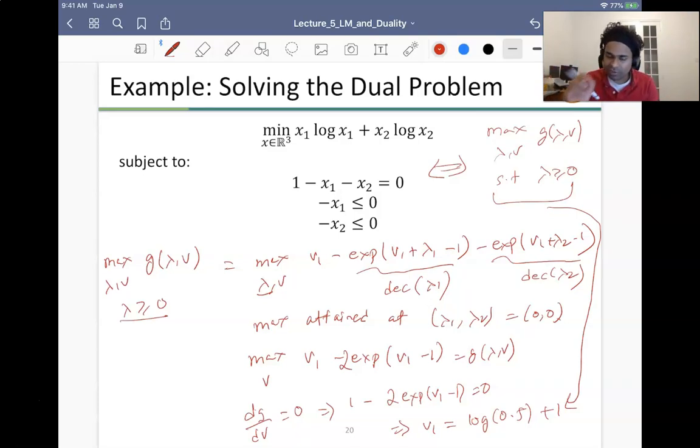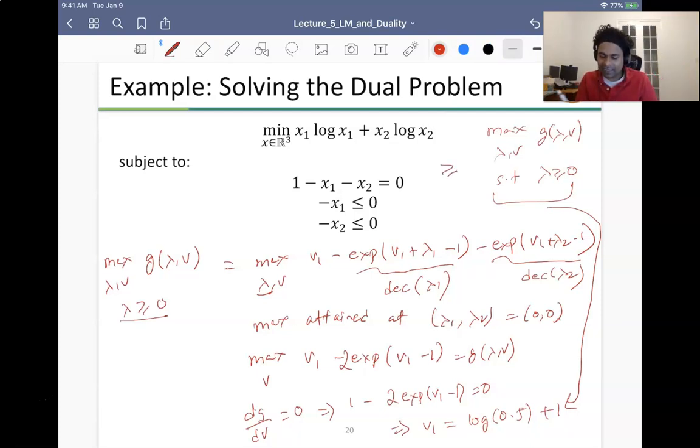Okay, so the critical thing over here is, do I have no duality gap? Or in other words, does this mean that my primal problem is equal to my dual problem? Well, what we saw is that I definitely know my primal problem is greater than or equal to my dual problem, right?